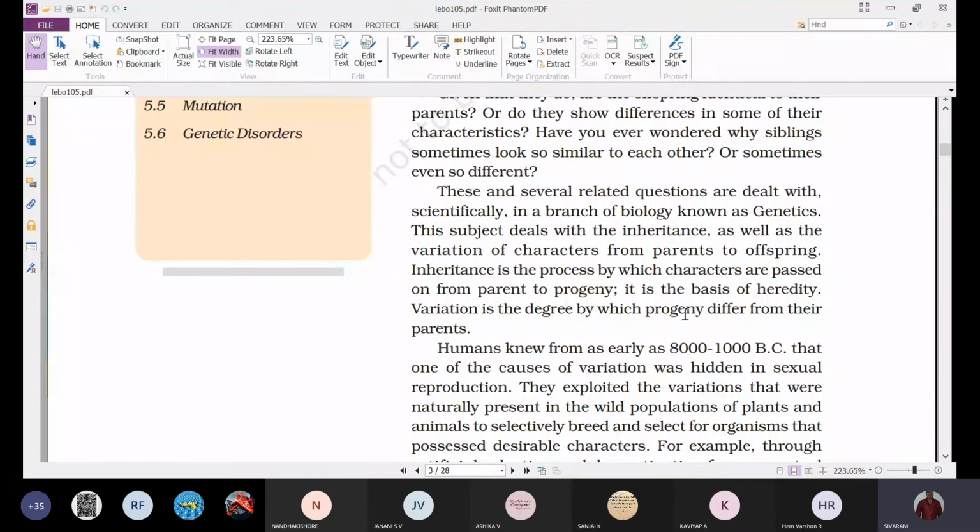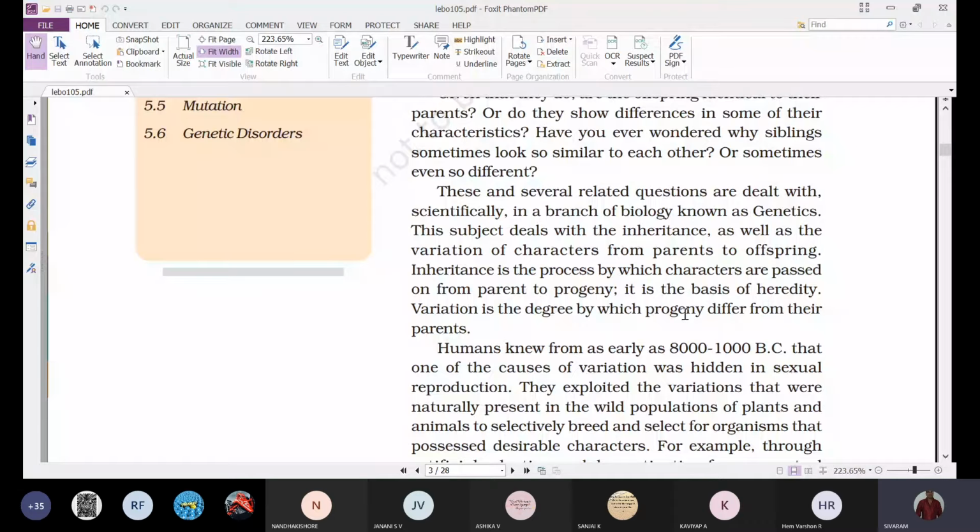These and several related questions are dealt with scientifically in a branch of biology known as genetics. To understand why they show similarities or certain differences among siblings, we study this branch of biology, genetics.